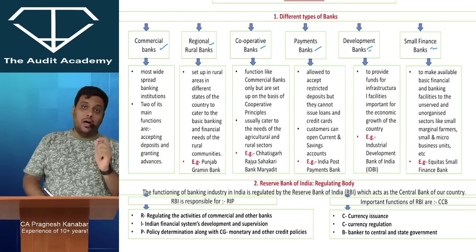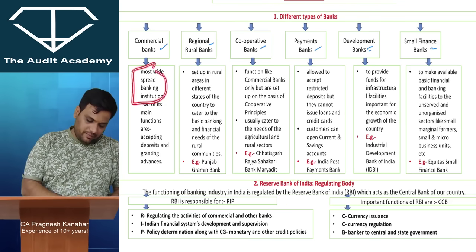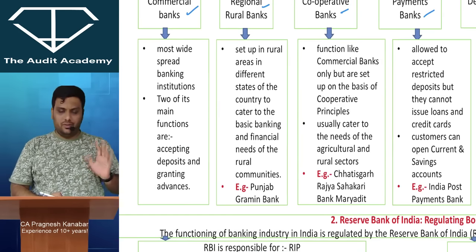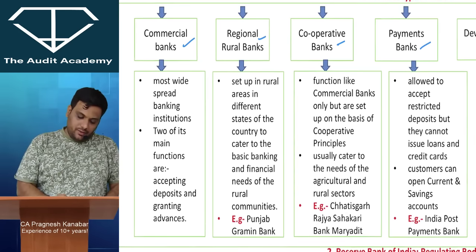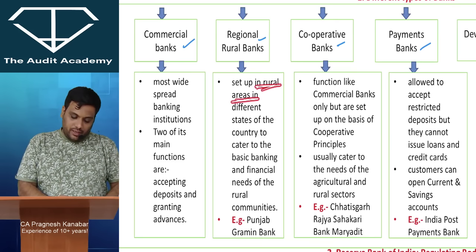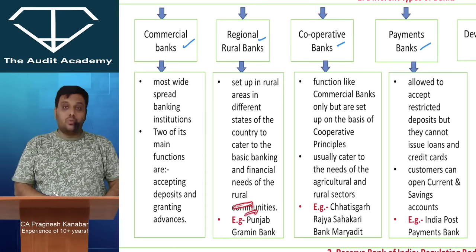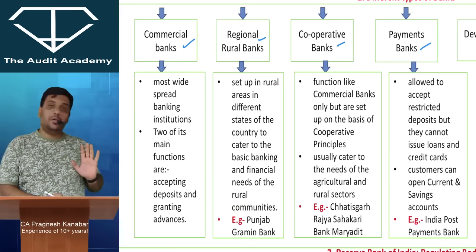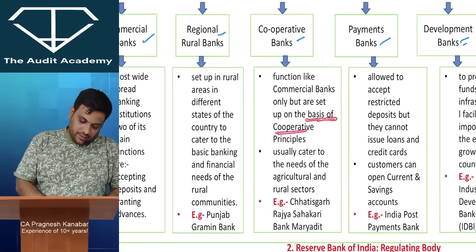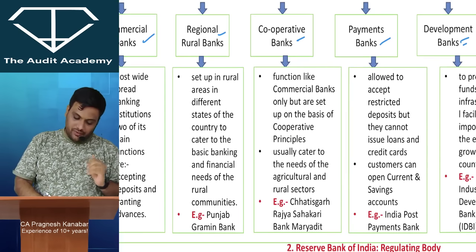Now, how to identify which type of bank it is? Commercial bank is very simple: the most widespread banking institution, whose main functions are accepting deposits and granting advances. Regional rural bank: you will clearly see in the exams that this type of bank is set up in rural areas in different states of the country, for rural communities. Then you will easily be able to find out that it is a regional rural bank. For cooperative banks, they will say it is set up based upon cooperative principles. That means people will cooperate with each other, and not selfish principles.